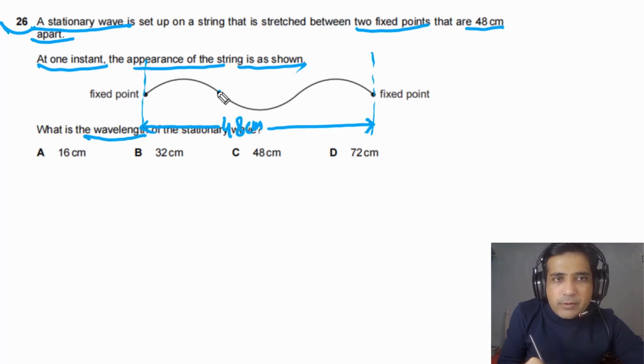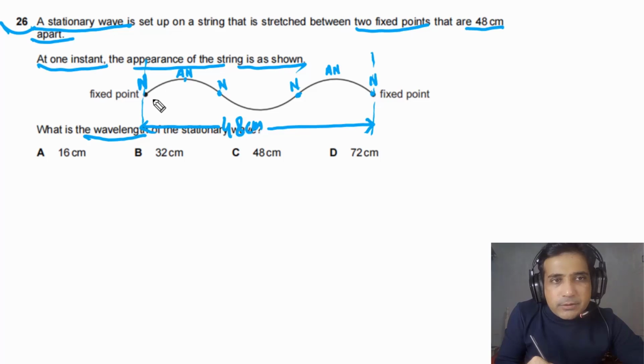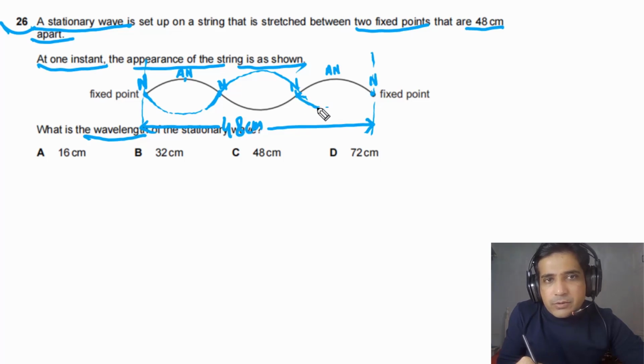At this point we will have a node, another node at this point, and this one is an antinode. So this is an antinode, this point is a node, this point is also a node, and this one is an antinode. We also have a node at this fixed point as well. In order to answer this question, we can sketch the stationary wave. Not very good looking, but you can get at least an idea of this one.